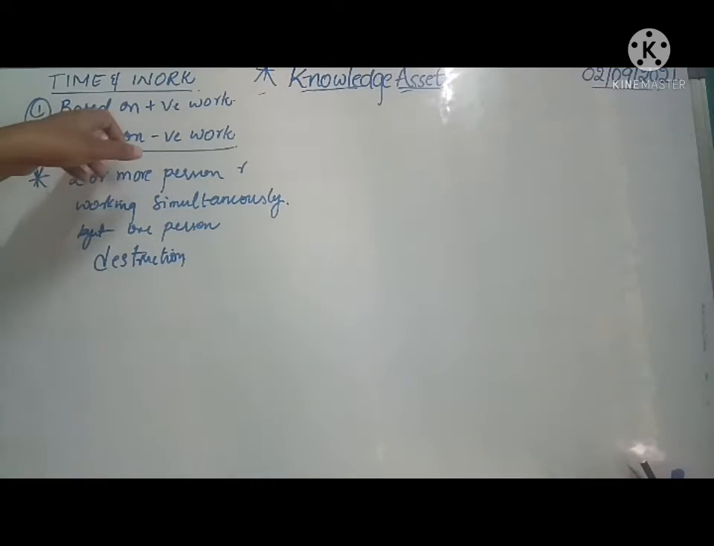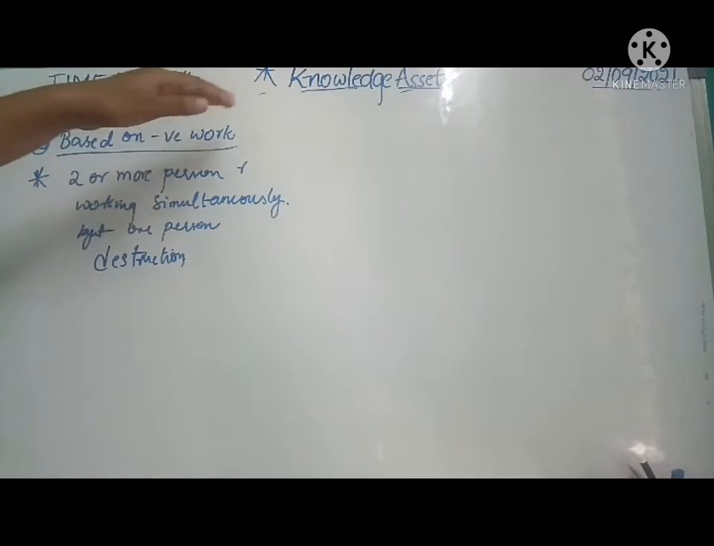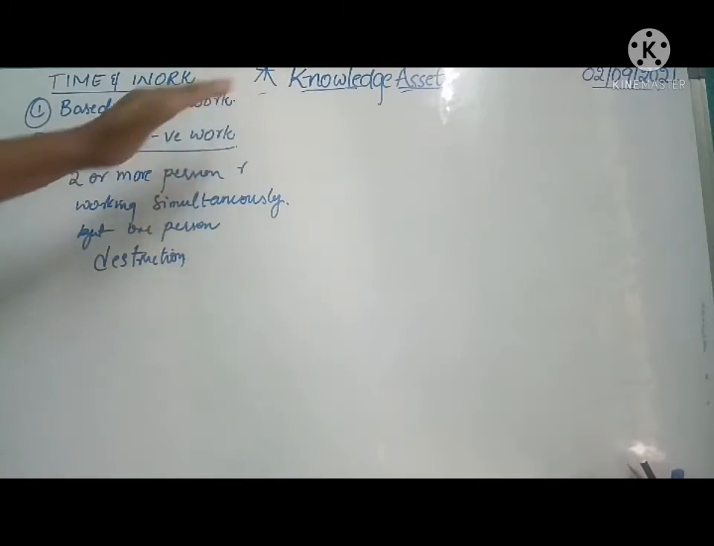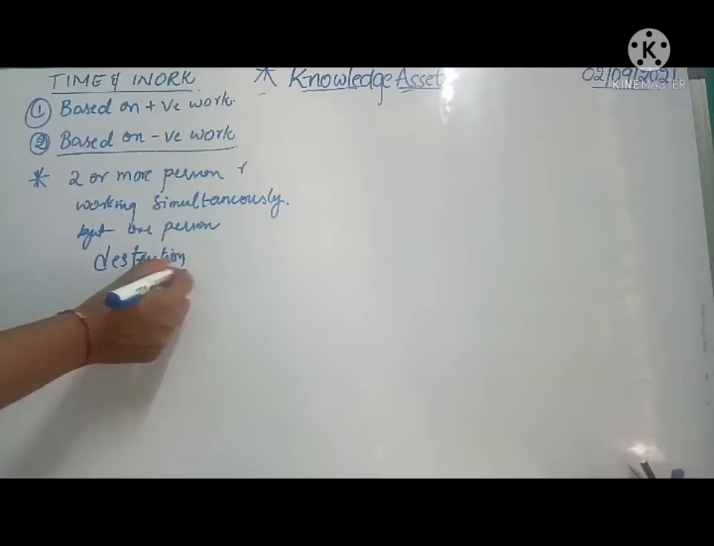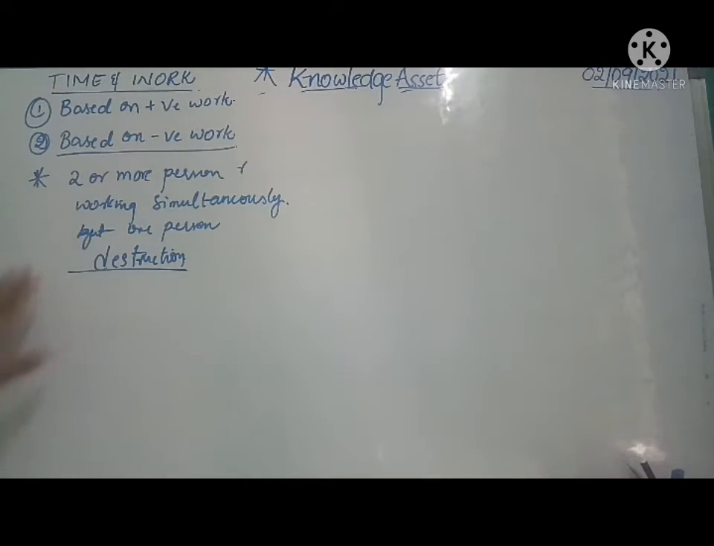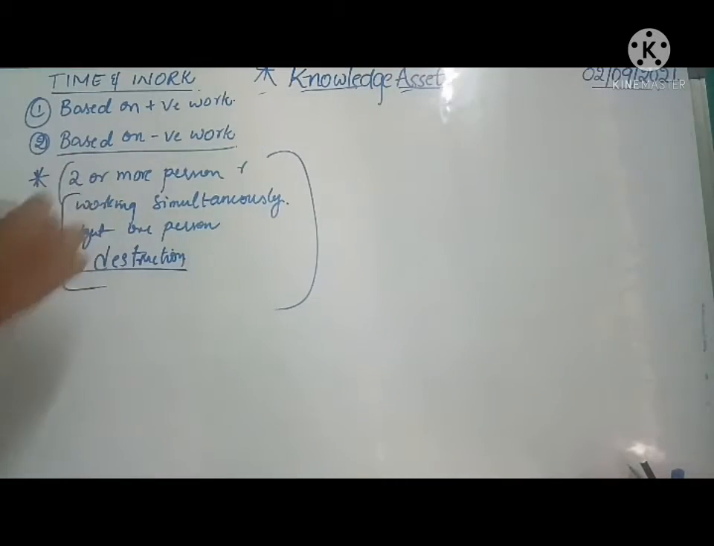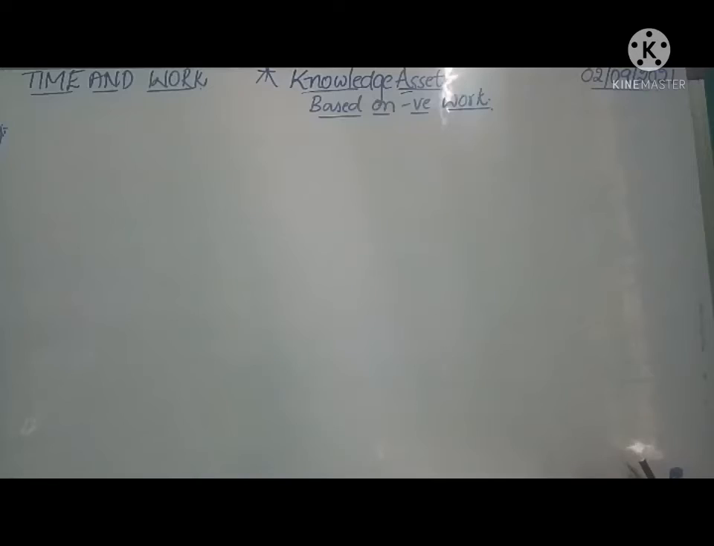Whereas here, in based on positive work, two or more persons are working simultaneously only, but here one fellow is distracting the work. So this is the main consideration to be taken in based on negative work problems. Let us solve a problem.